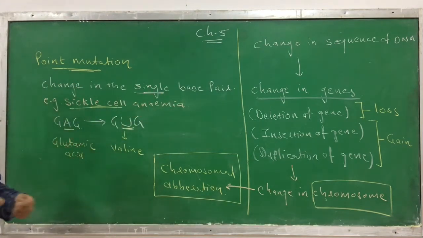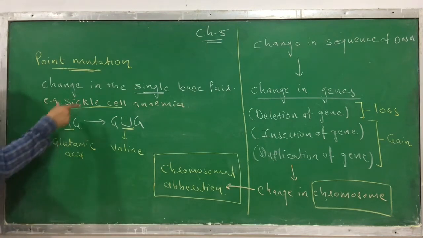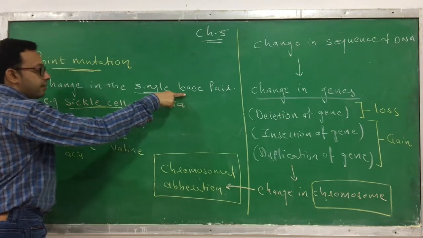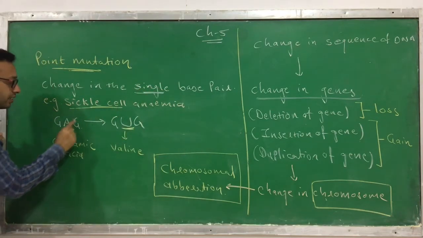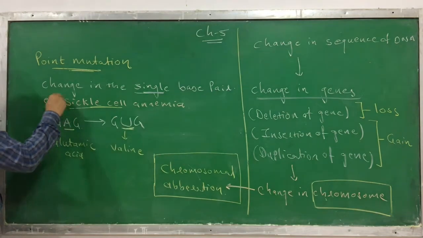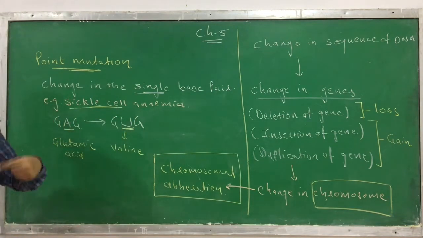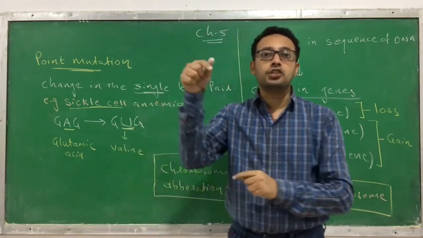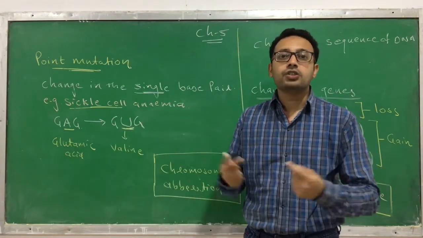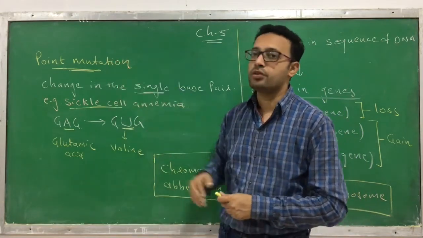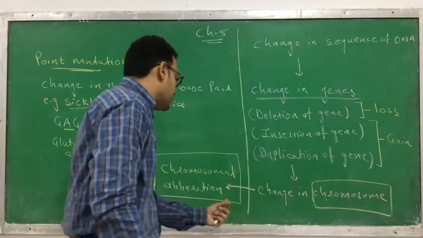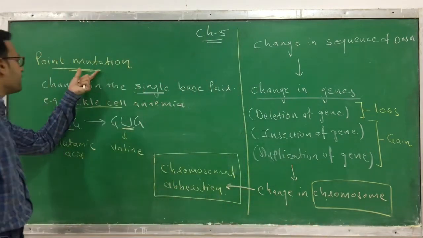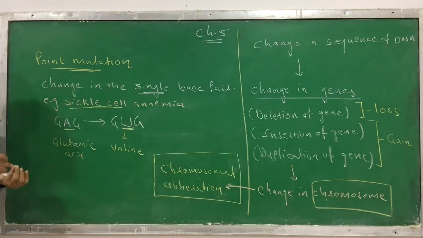We will discuss in detail today also what happens in this. But just remember that in the point mutation, there is a change in a single base pair. Here the GAG, the A is replaced by U, and that leads to sickle cell anemia, where the shape of RBC converts into a sickle shape, and that is causing a problem. So this is also one kind of mutation, which we call point mutation. The first is chromosomal aberration, where there is a change in the chromosome. The second is point mutation, where there is a change in a single base pair.